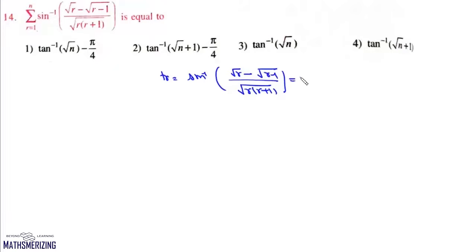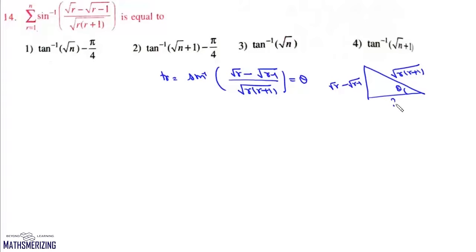So we'll take this as theta, then sin theta will be under root r minus under root r minus 1, and here it will be under root of r into r plus 1. We have to find this base.